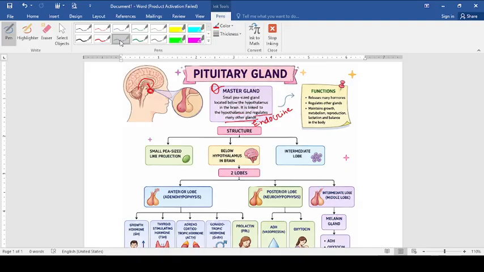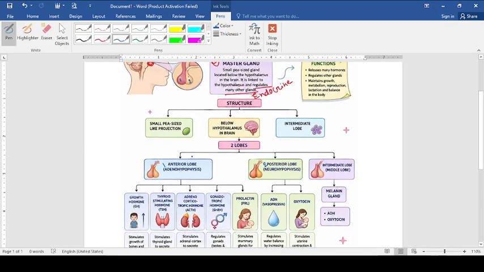Now when we go to the structure, you can see there are two lobes in this particular gland: anterior lobe number 1 and posterior lobe number 2. The anterior lobe is called adenohypophysis. If you want, you can write the name. And the posterior lobe is called neurohypophysis. In between there is a very small extension, or lobe, you can say the intermediate lobe, which is given here. In class 11th you will read this gland in more detail, but for class 10th this is the little description which you should remember: only the anterior lobe and the posterior lobe.